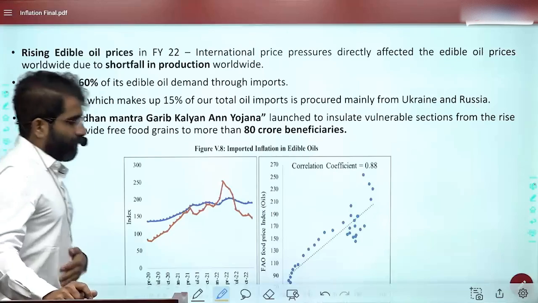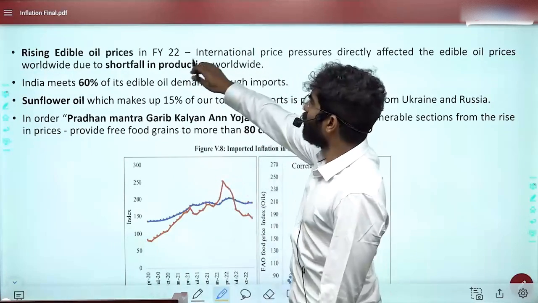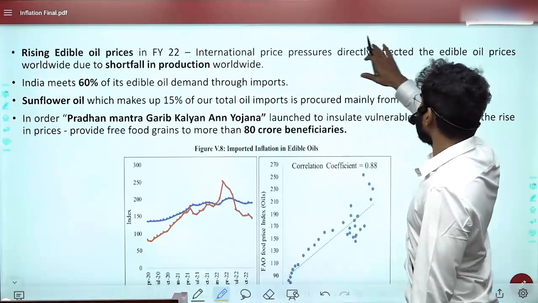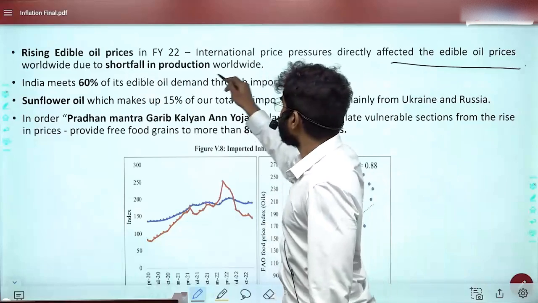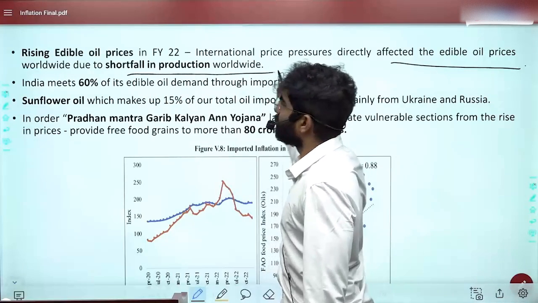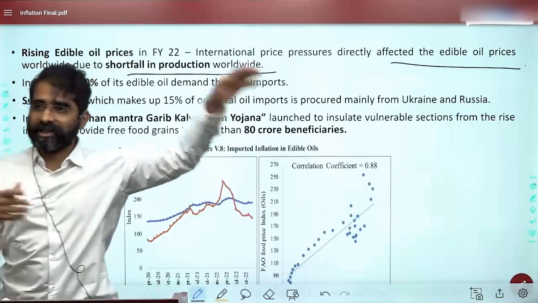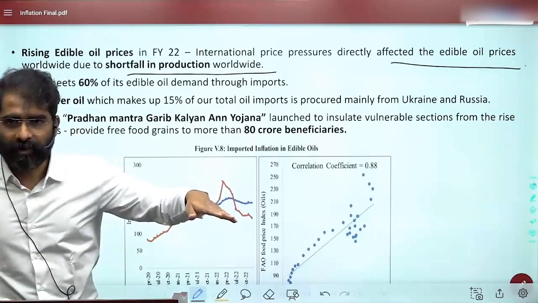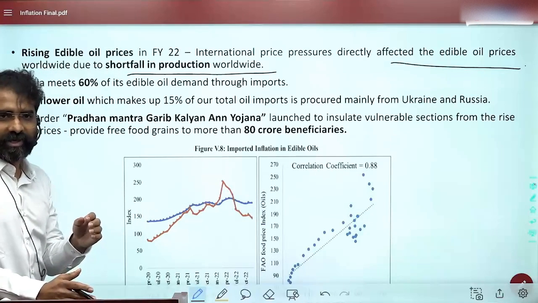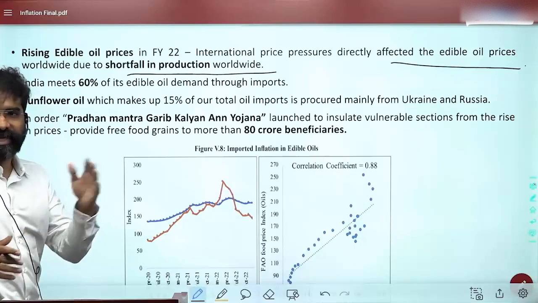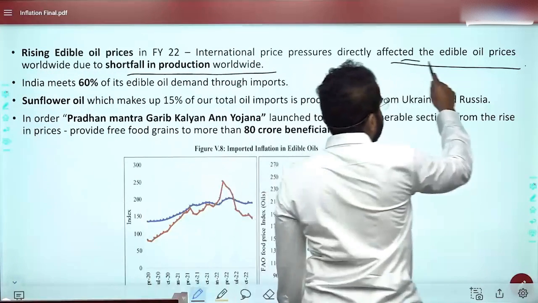Now, this is one more important factor where you will remember some facts. Rising edible oil prices: international price pressure directly affected edible oil prices worldwide due to a shortfall in production. So if there is a question saying edible oil prices started decreasing, that statement is going to be wrong. If it says last 3 years, last 4 years, he can give a statement. International price pressures directly affected the edible oil prices.